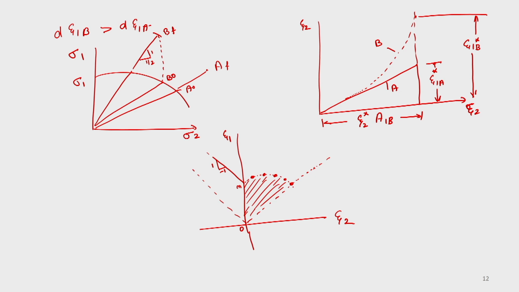You have a better, larger region you are getting. Otherwise, it should have come like this. Okay, but here you are getting higher. You will get a higher strain in this case. But the only thing is, what is the maximum strain you can get as a combination of epsilon 1 and epsilon 2. So, that limit should not be crossed. That is the advantage of using this.